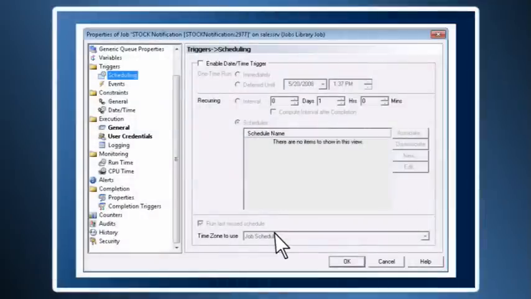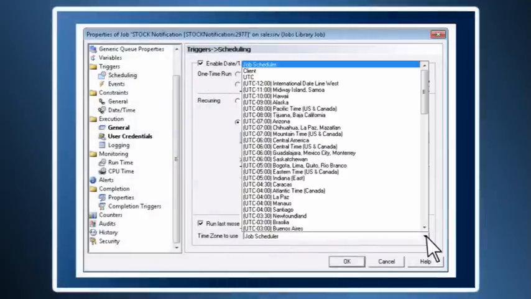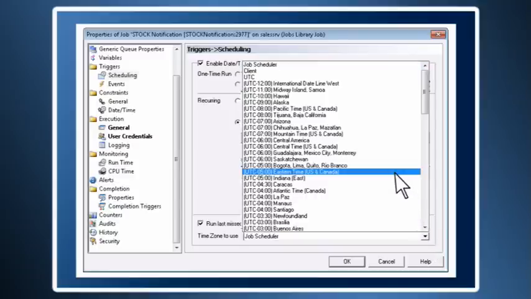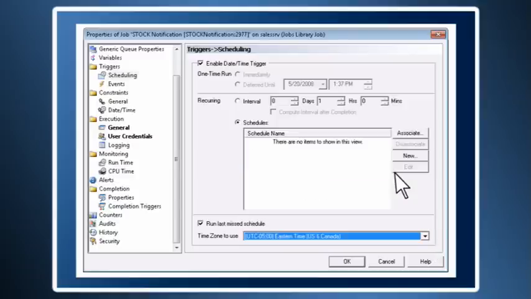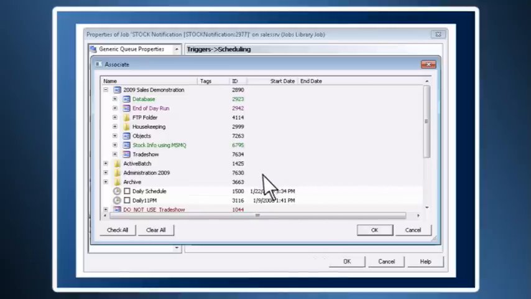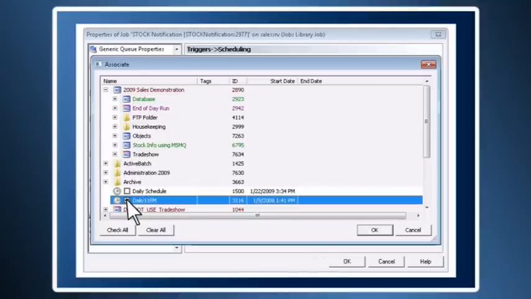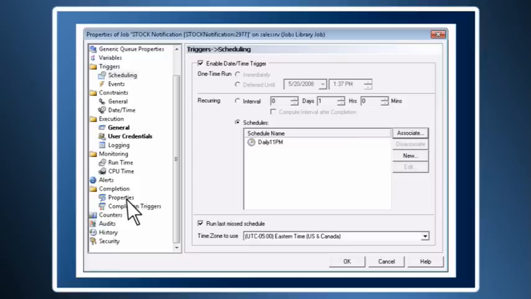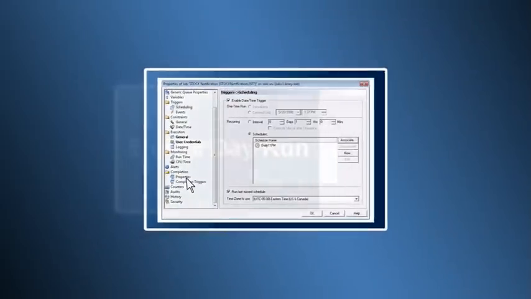ActiveBatch includes robust date and time scheduling for triggering a workflow. This allows for maximum flexibility using either a calendar or a fiscal year period to determine when a startup should begin and its frequency. You can create granular scheduling by associating one or more schedules with a job or plan. Once the workflow is triggered by an event or date and time schedule, the plan begins execution.